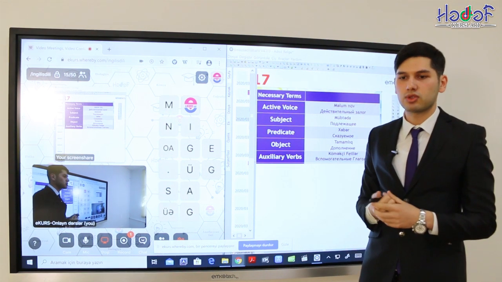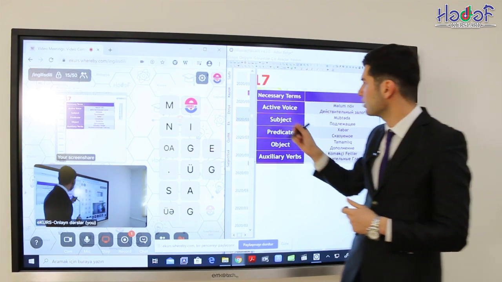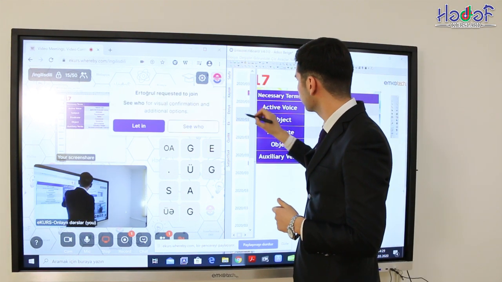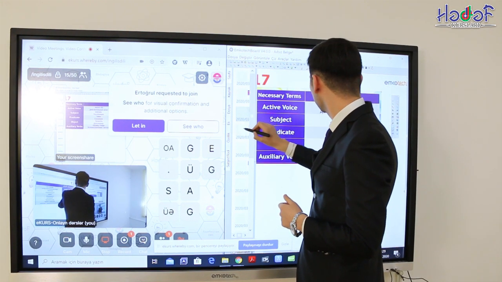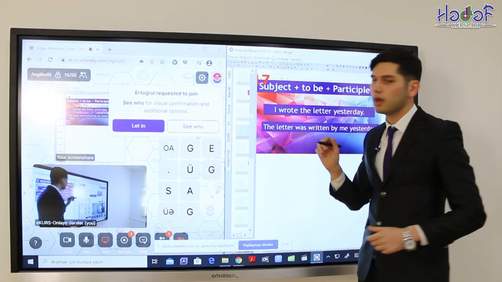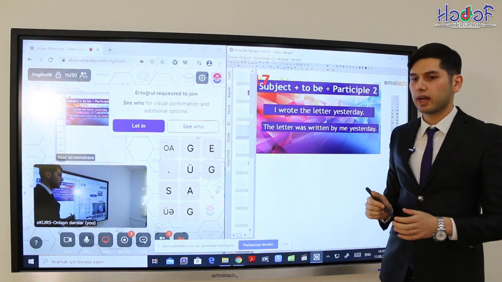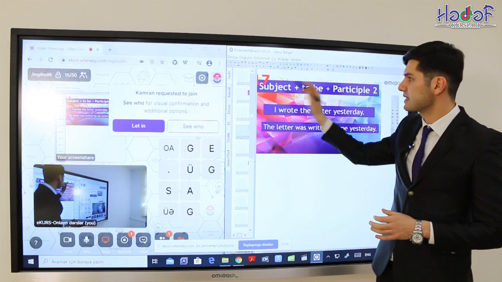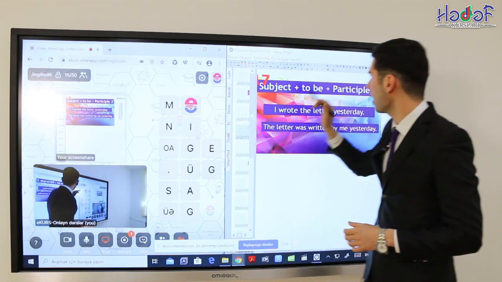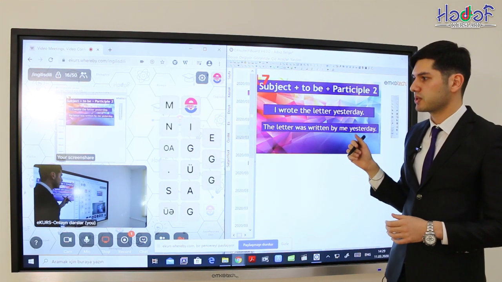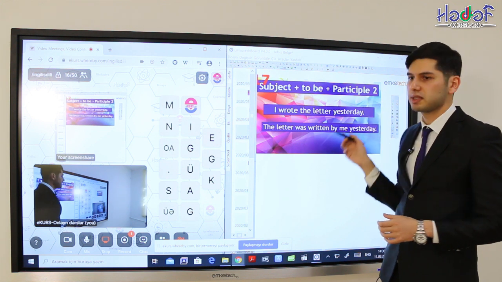Давайте начнем, посмотрим, что же такое страдательный залог. Firstly, how we can construct the passive voice. This is the subject plus to be, the auxiliary verb to be that I said before, and a participle two.